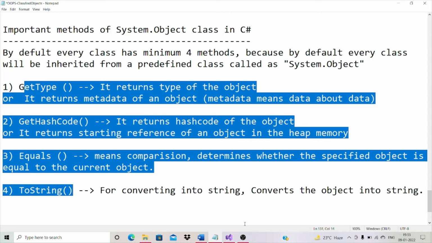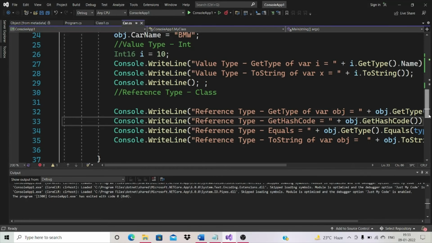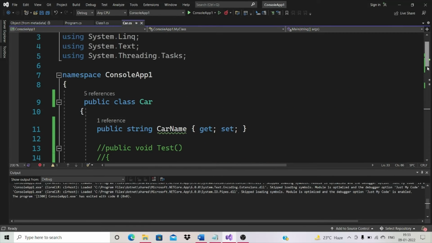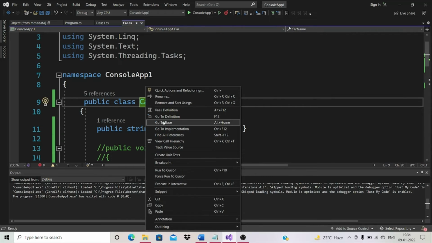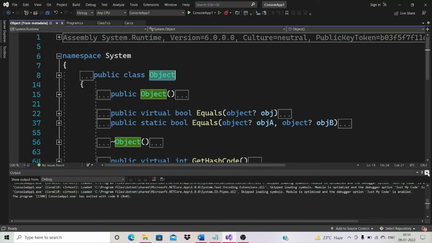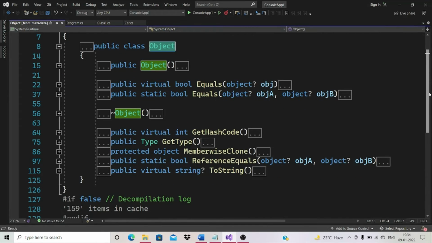What about the rest of the methods? Let's see the rest of the methods of the object class. Let me right click, go to base. Okay, we have seen equals method with a single parameter, GetHashCode, GetType, and toString. What about the rest of the methods? Equals with three parameters. This is a static method. Static methods we cannot access through an instance, right?